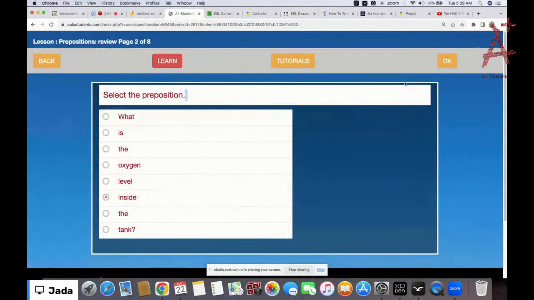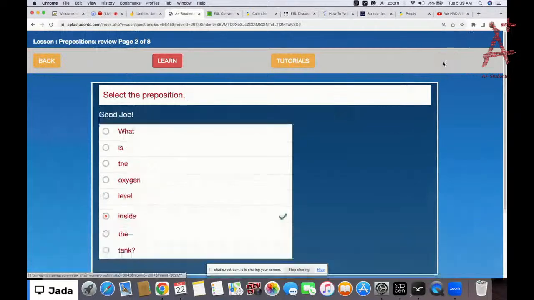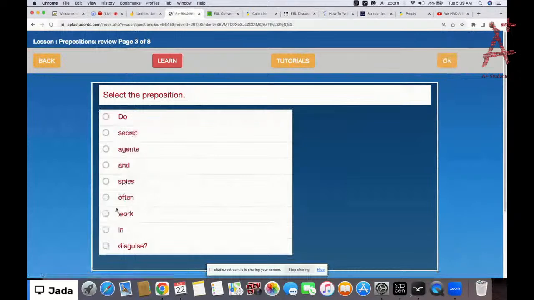Note that this lesson is a review of everything we've done so far. Now, do secret agents and spies often work in disguise? Now you need to select the preposition, right? So what's the preposition here? Let's just say often.